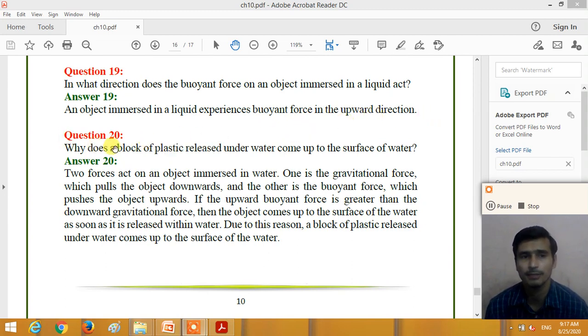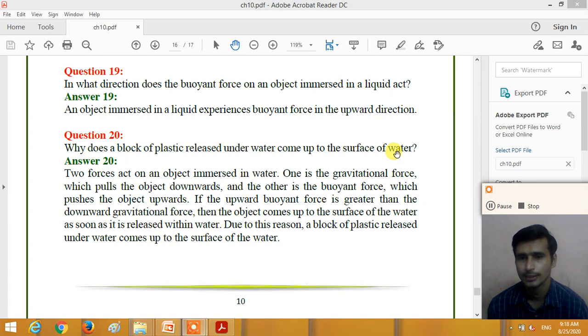Now question number 20. Why does a block of plastic released under the water come up to the surface of the water? When the plastic block is released under the water, it is due to the buoyant force exerted in the upward direction. So there are two types of forces exerted on the plastic block. First is the gravitational force, in the downward direction, and second is the buoyant force, in the upward direction.